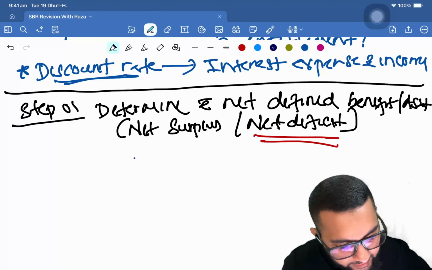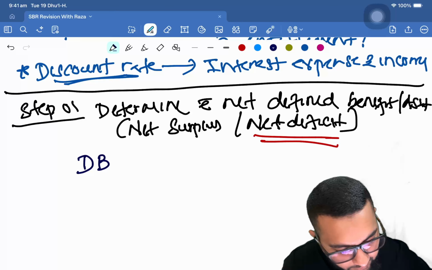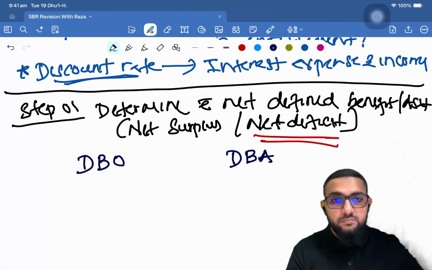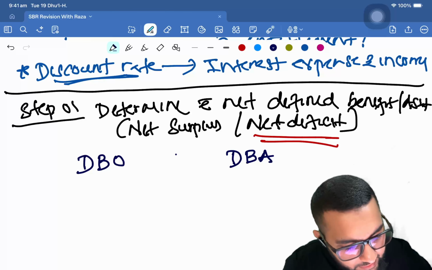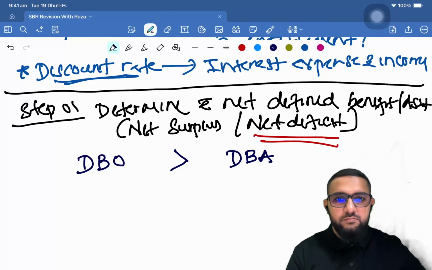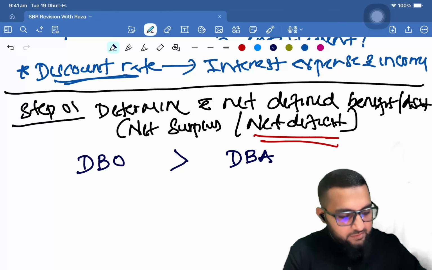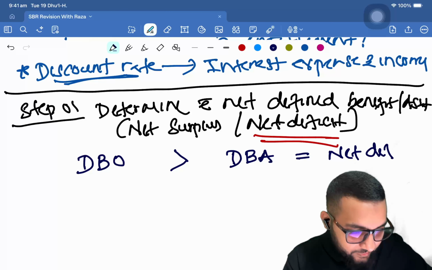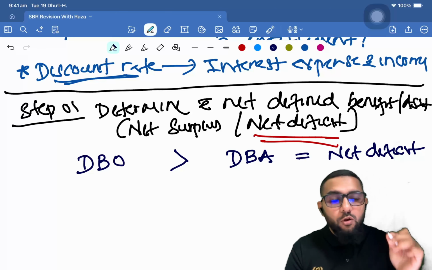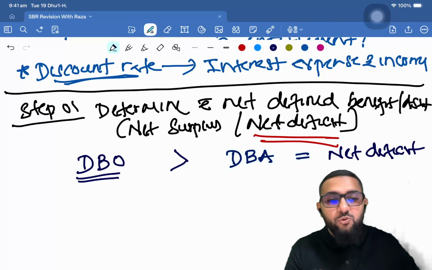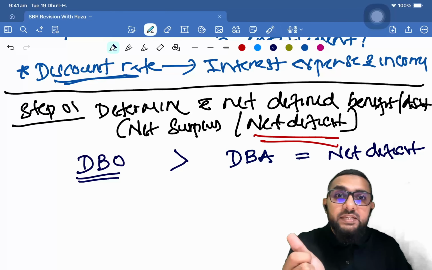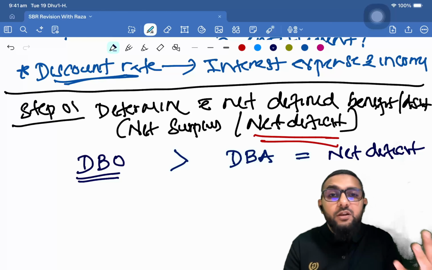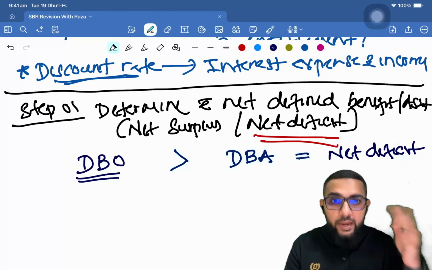Now, you call it defined benefit obligation versus defined benefit asset, right? Okay. If DBO exceeds DBA, meaning obligation exceeds the asset, it's a net deficit. And more often than not, DBO is going to be higher than DBA. If DBA is higher, there are further rules, right? To avoid recognizing the entire DBA amount or entire net surplus.